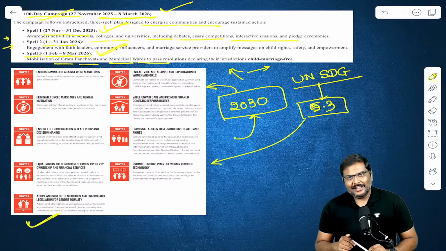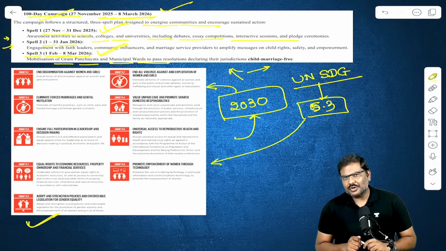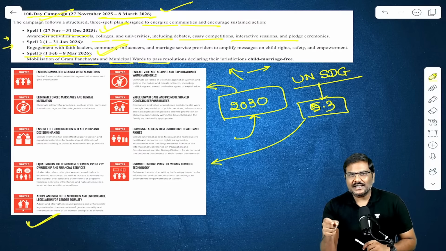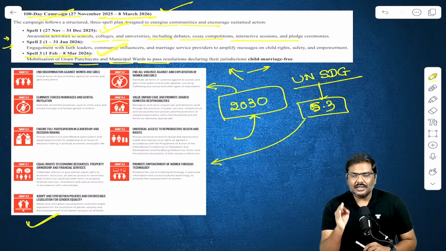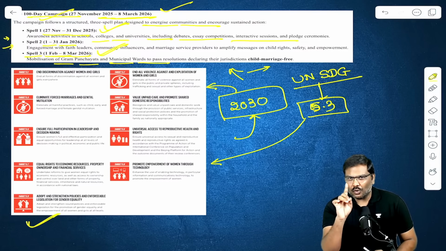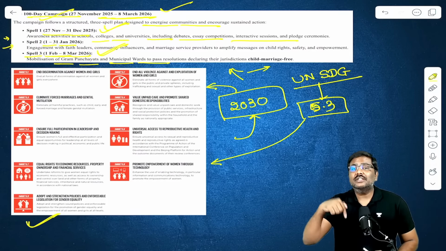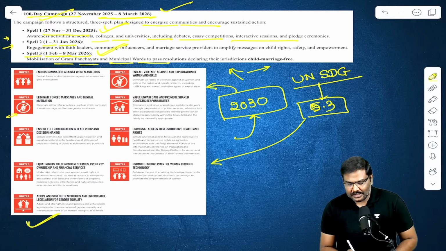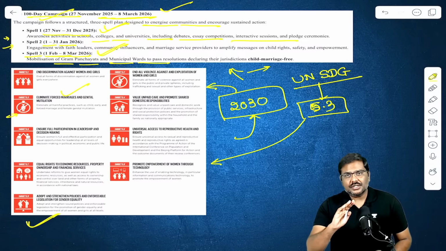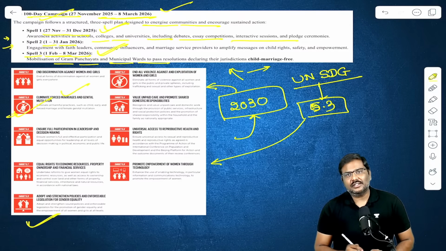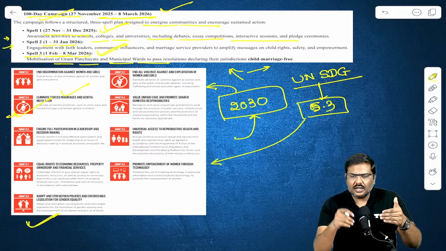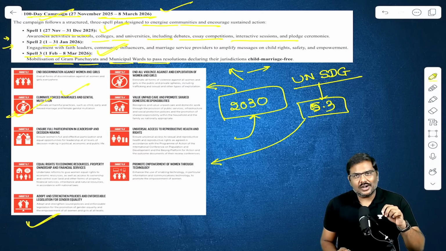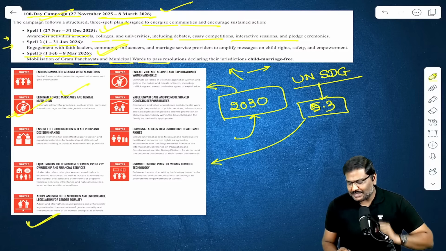And by the way, let me know what is the answer to this particular question. How many goals as well as sub goals are present under the United Nations Sustainable Development Goals? I'm talking about only one here, SDG 5, and within that 5.3, which aims that forced child marriages shall be eradicated by 2030. That is the same target which has been chosen by the Government of India. So let me know the right answer, and those who are watching the recorded session, do let me know the answer in the comment section of the video.